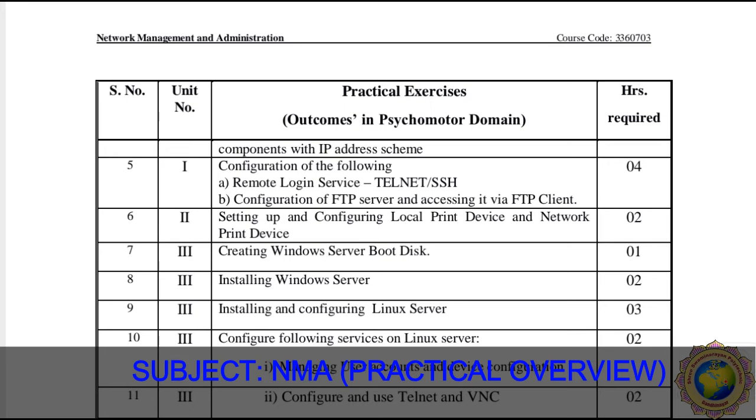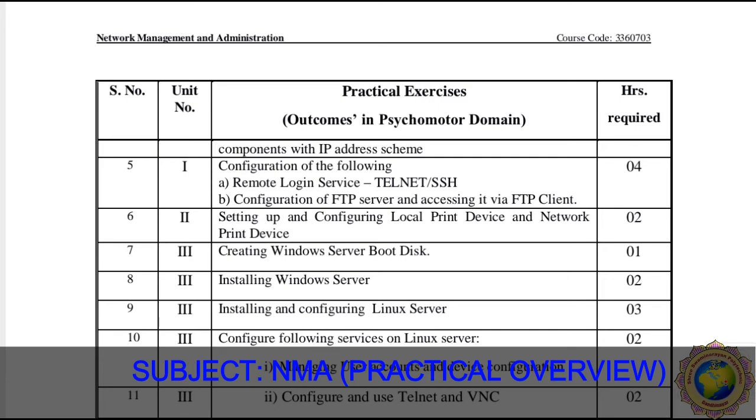So how do we connect with a wired printer as a local print device and a wireless printer as a network print device? This one is very easy to understand, and this practical requires 2 teaching hours.